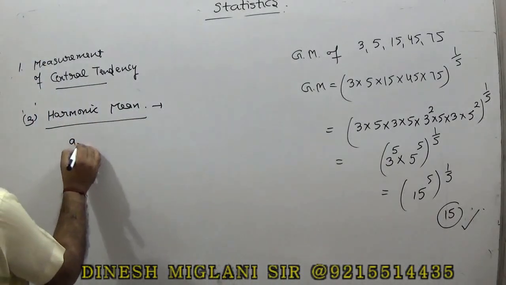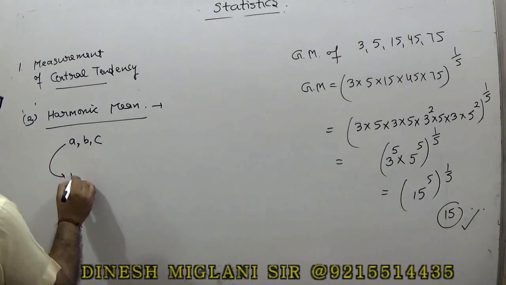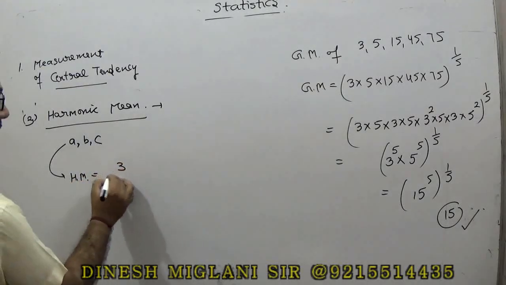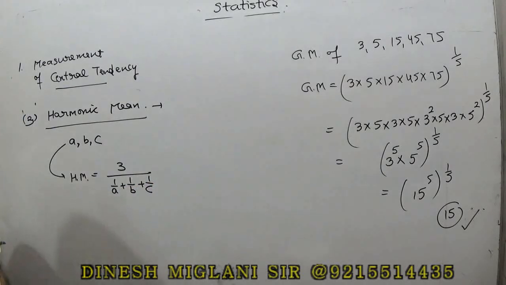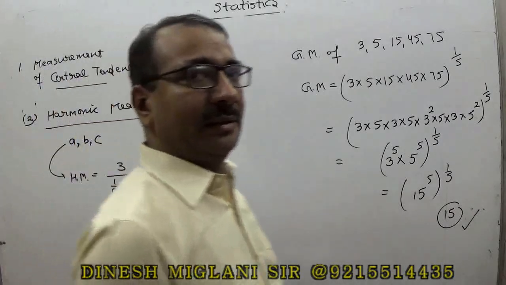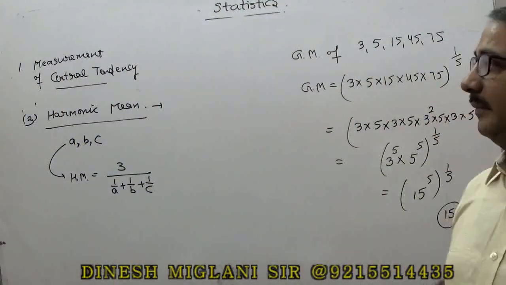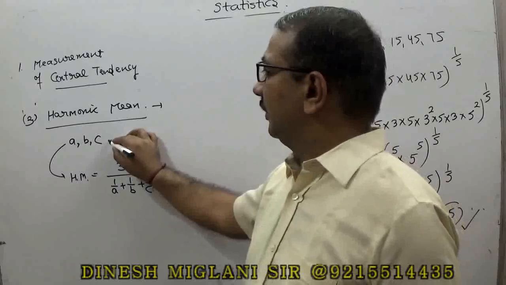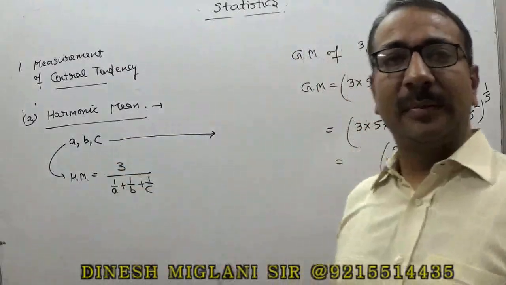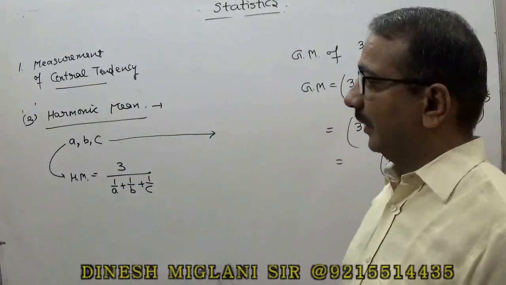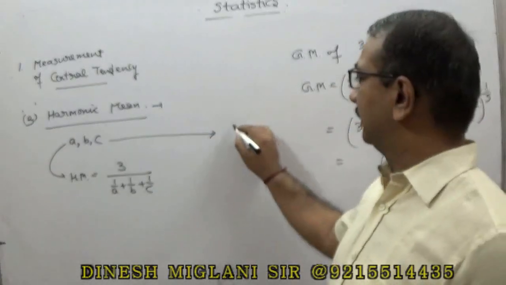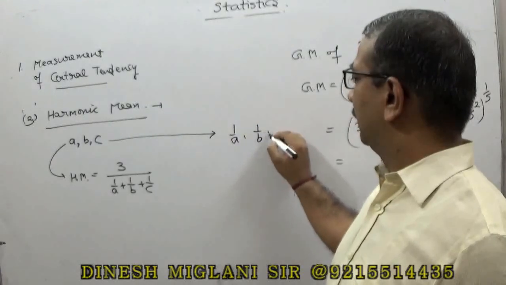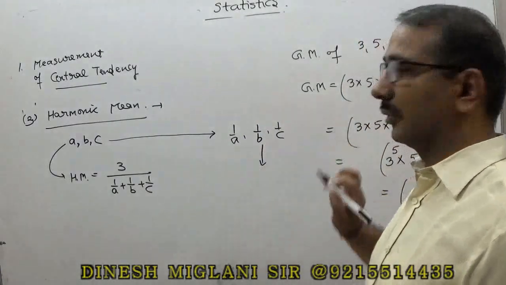Suppose we have three numbers a, b, c. The question is to find the harmonic mean of these numbers. So 3 divided by 1 upon a plus 1 upon b plus 1 upon c. This is said to be the harmonic mean of these three numbers. The idea is very simple. In harmonic progression, the reverse of the terms is in arithmetic progression. Here we have to find the harmonic mean, so it's clear that this is in harmonic progression. The reverse is 1 upon a, 1 upon b and 1 upon c. This is the arithmetic progression now.